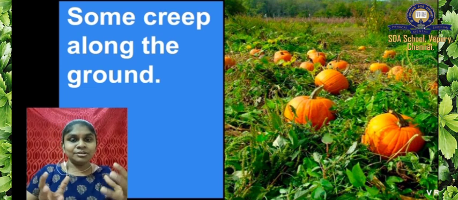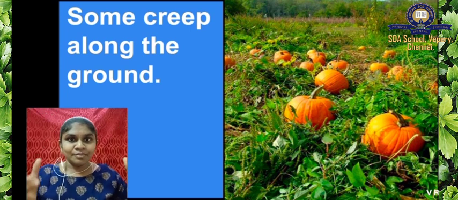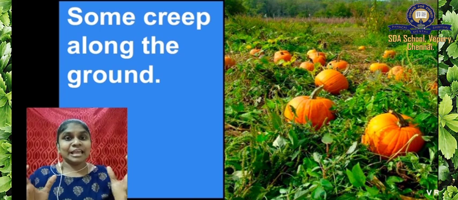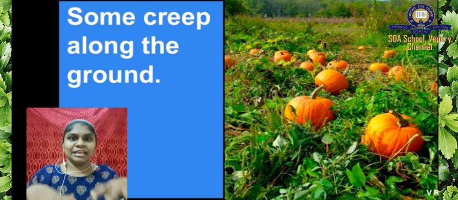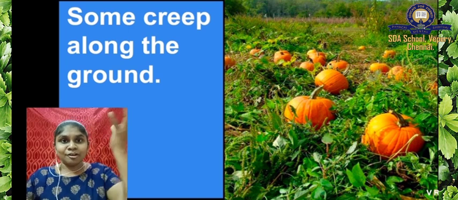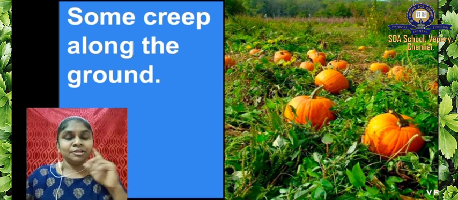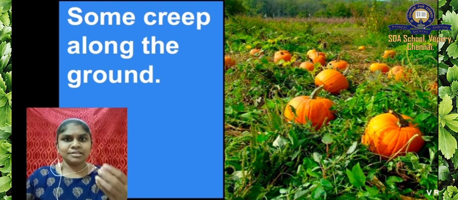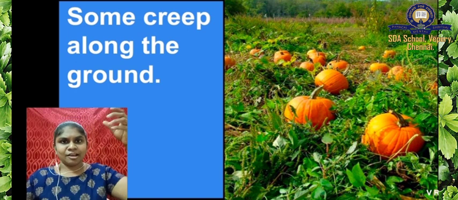When the heavy fruit is hanging on top, will it be able to hang on top? No. Yes, the heavy fruits will be lying down only, as they cannot hang on the top. You have seen a cucumber plant, right? But the cucumber is very less weight. It can hang on top.